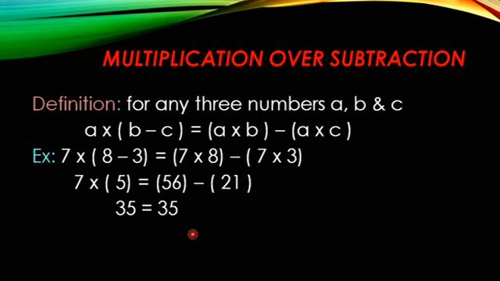So hence you can prove the distributive property of multiplication over subtraction. So these are the four properties we have learned: closure property, commutative property, associative property, and distributive property. Based on this, if they give sums, you're able to do, I hope.